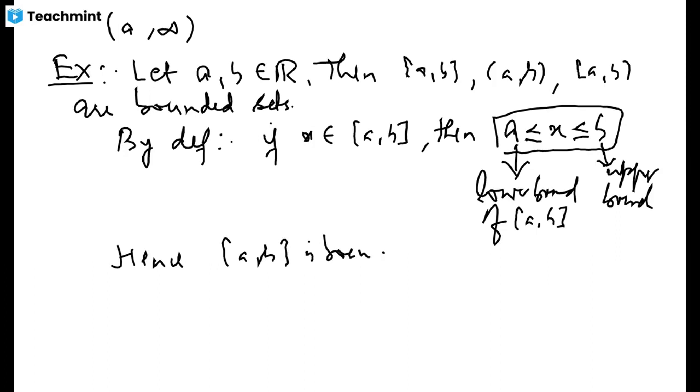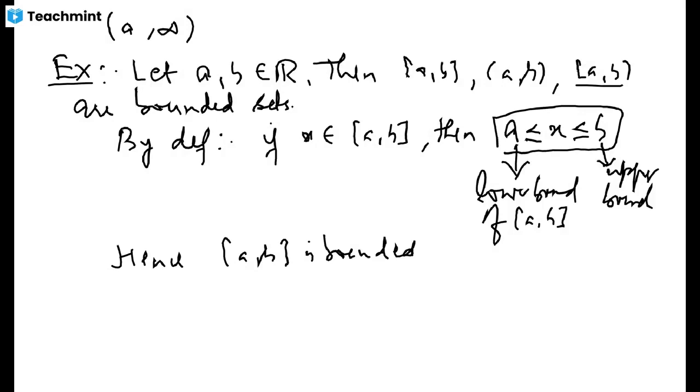And by the same argument, you prove it for the open interval, because in the case of an open interval the inequality will be replaced by a strict inequality, and again a and b will work as the lower bound and upper bound respectively for the open interval (a, b), and the same for the semi-open and semi-closed intervals. So these intervals are bounded sets.